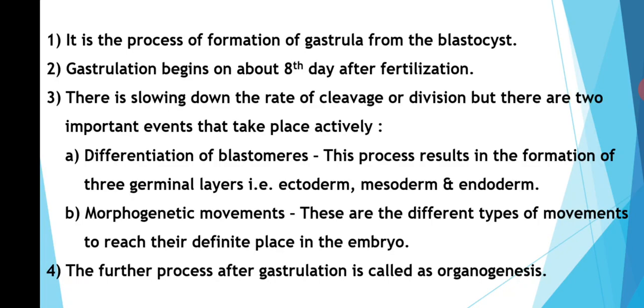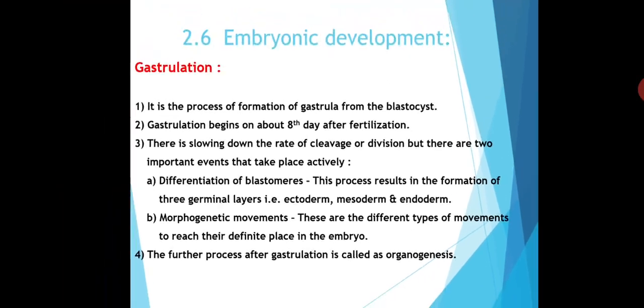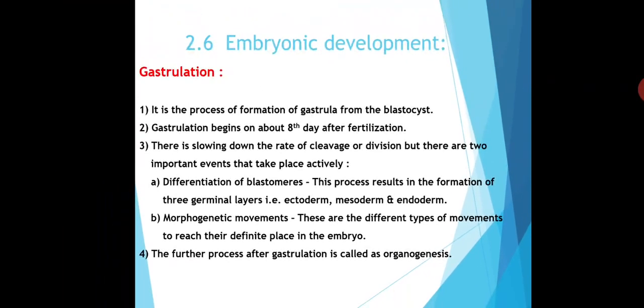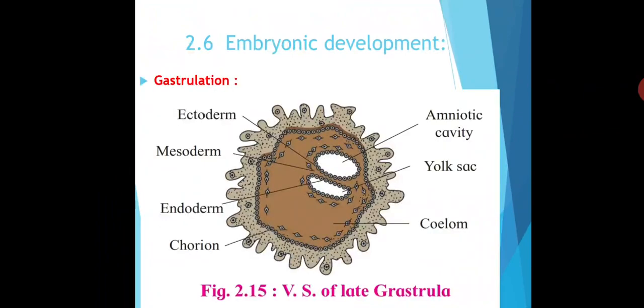The further process after the gastrulation is called organogenesis. By the process of organogenesis, different organs are developed in that developing embryo. This is the structure of gastrula, which is shown with the help of VS of gastrula.